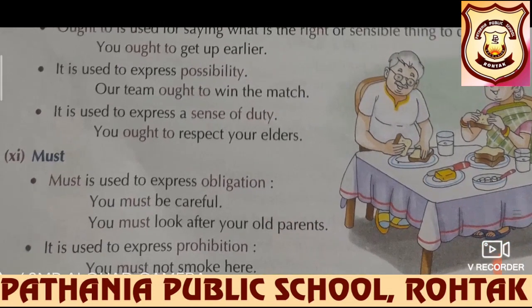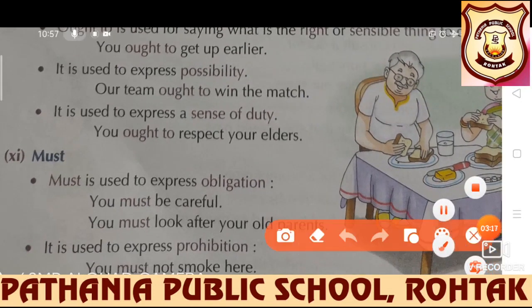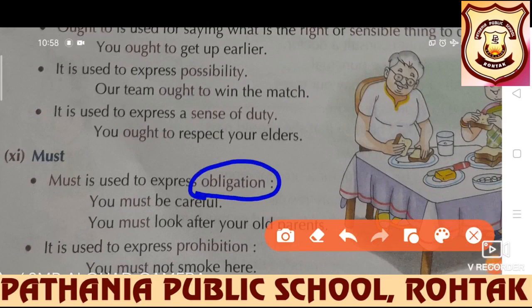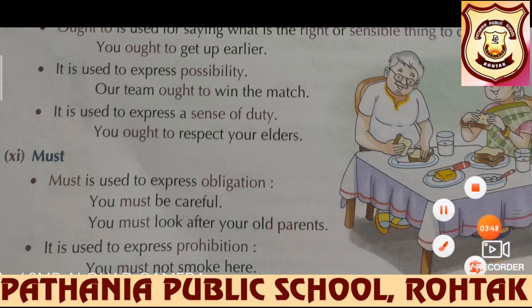Further we have must. Must is used to express obligation, bondage. You must be careful. You must look after your old parents. These are the obligations, and where obligations are there, must is used. It is used to express prohibition also. Prohibition means the things which we are not allowed to do. You must not smoke here. It is prohibited, so must will be used.